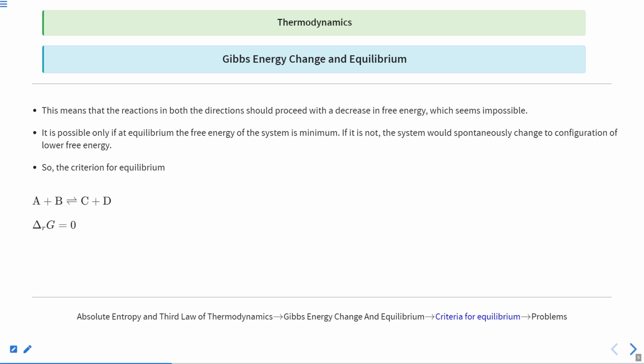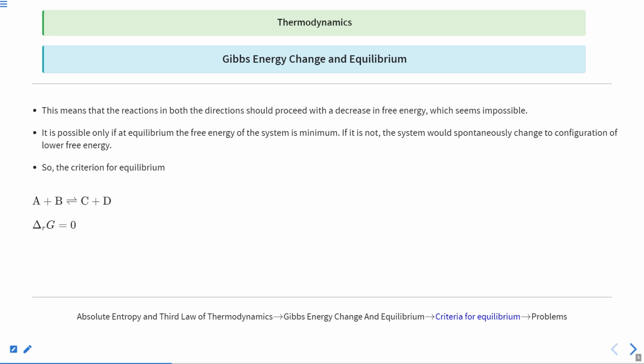How can it happen that the Gibbs free energy is smaller in both directions? It is only possible when the Gibbs free energy at equilibrium is minimum. If it is not so, then the system will spontaneously change to a configuration of lower free energy. Clear?